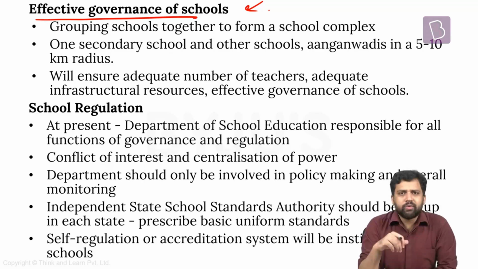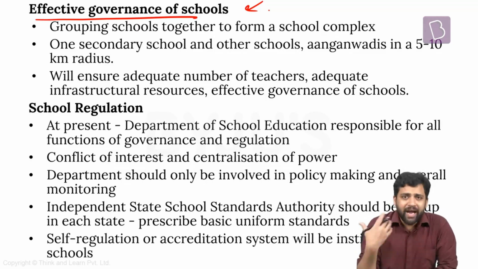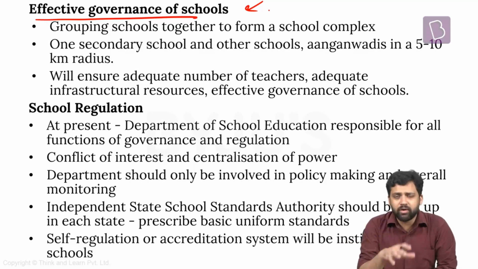One of the unintended consequences of this was that a lot of schools had to be established because you have to follow the law. But many of these schools did not have a sufficient number of students, because obviously there might be a human settlement which does not have a lot of children in the school-going category. But because of the law, you have to establish that. As a result, many schools had to be established which did not have sufficient students. But you have to establish a school. That means you also have to dedicate certain resources over there. You have to have teachers over there. So it led to thinning of resources.